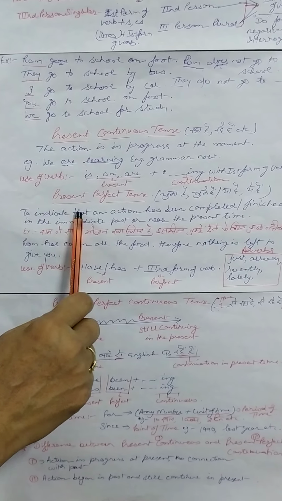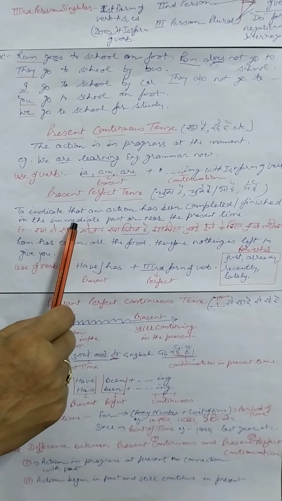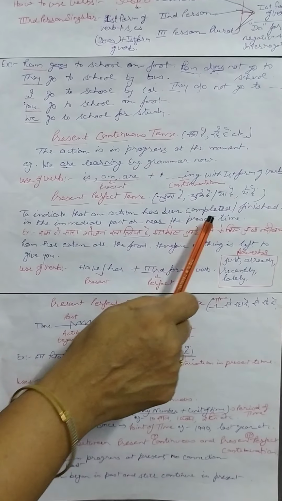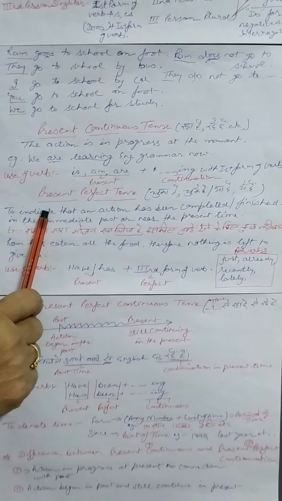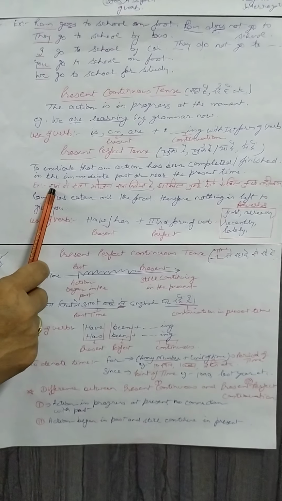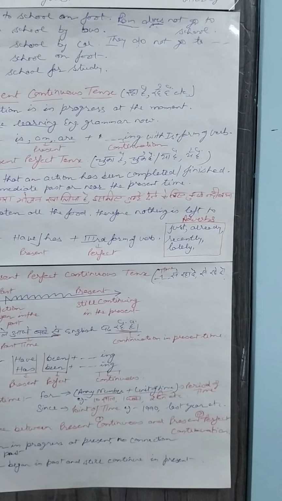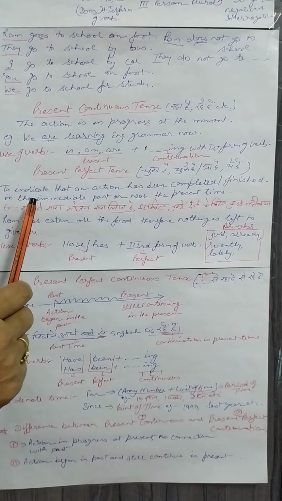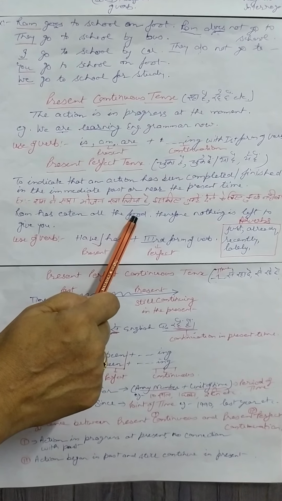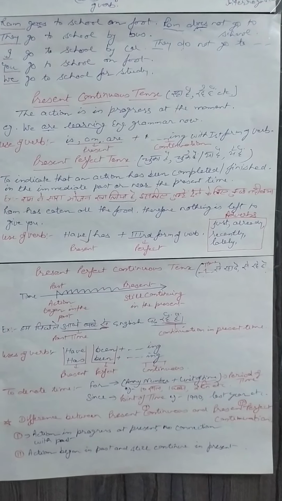So, to indicate that an action has been completed or finished in the immediate past or near the present time, that is called present perfect tense. For example, राम ने सारा भोजन खा लिया है, इसलिए तुम्हें देने के लिए कुछ नहीं बचा. So, you will say Ram has eaten all the food. Therefore, nothing is left to give you.